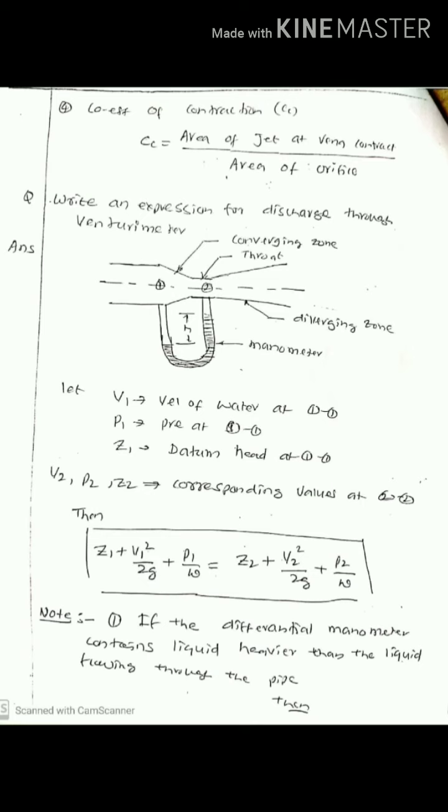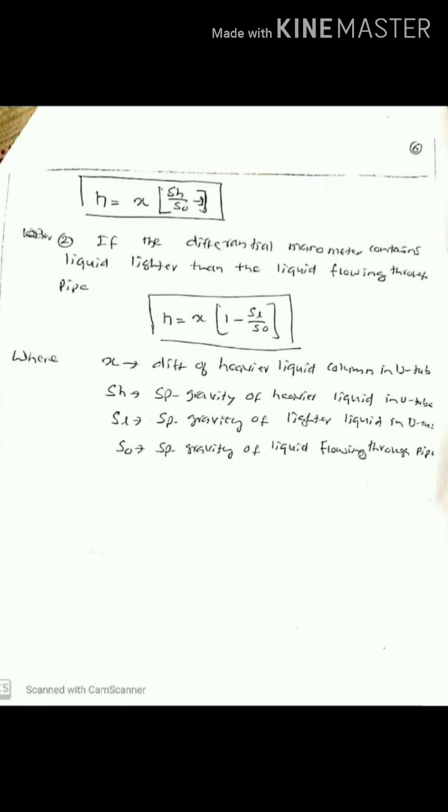This is very important. In the question paper, the problem will give the difference in the height, but it is not H. It is to be taken as X, and H has to be calculated in two different cases.